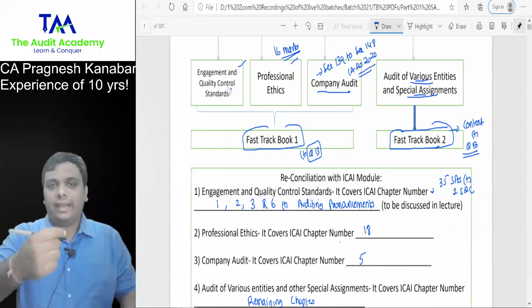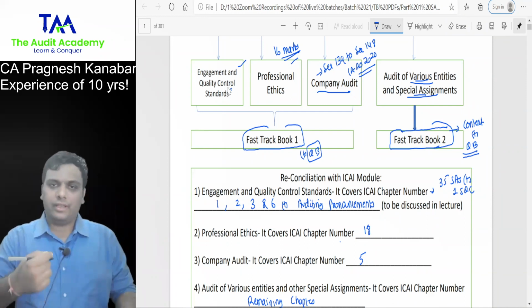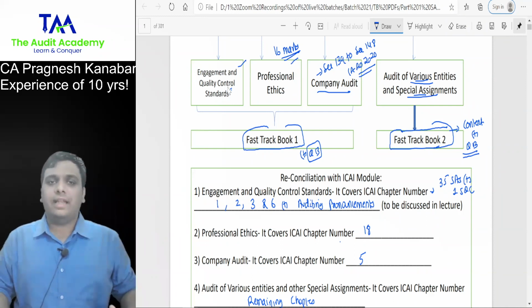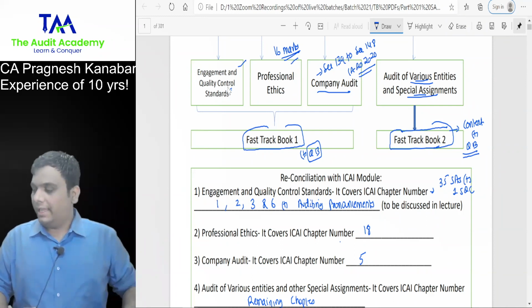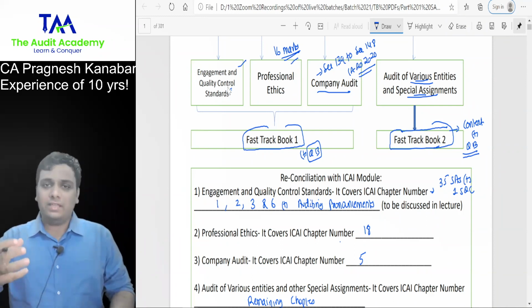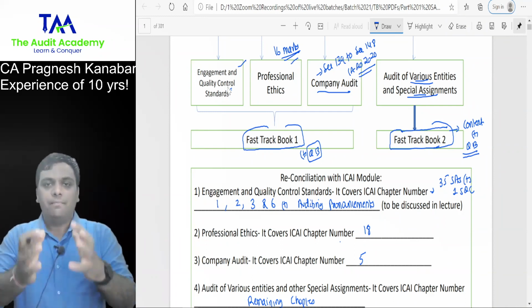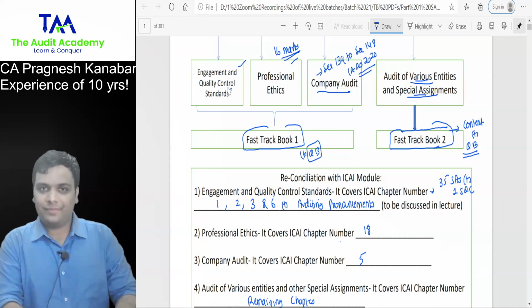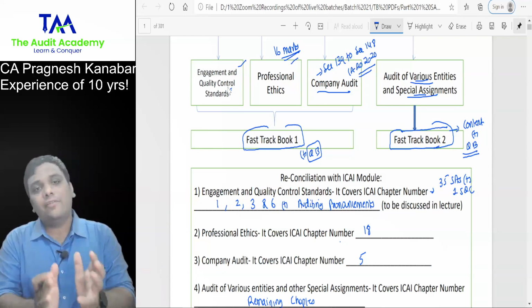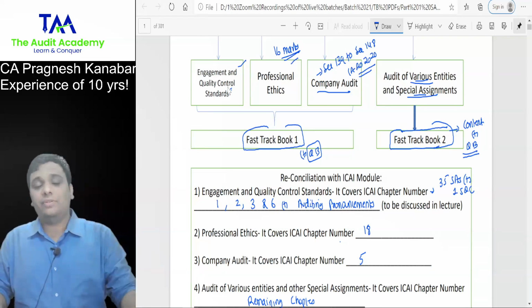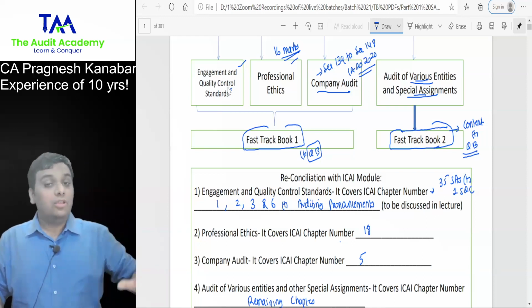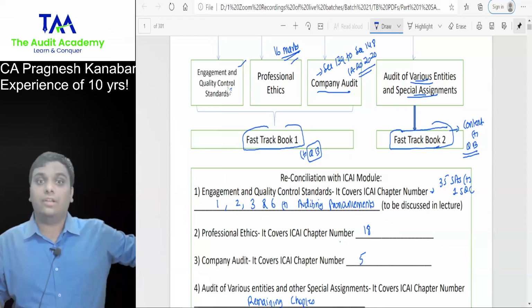We make students write the notes in the regular course, correct? But in fast track, you do not have too much time to make them write notes. And that is the reason a combination of paragraph plus notes makes my book for standards and professional ethics. I have covered all the concepts. You can yourself tally. In fact, the concepts covered in my fast track book, you will not even find in some major author's book also.